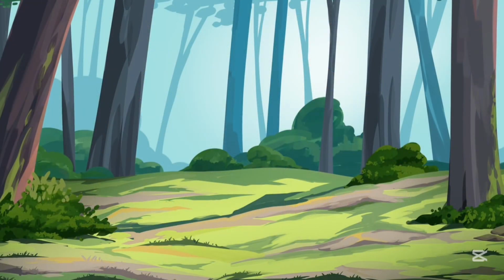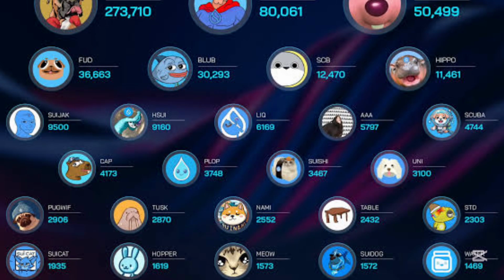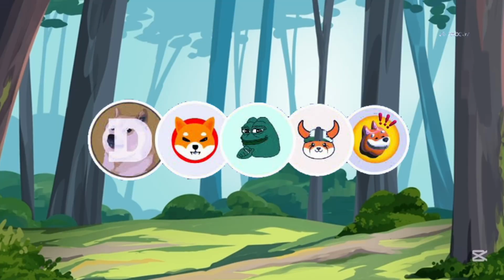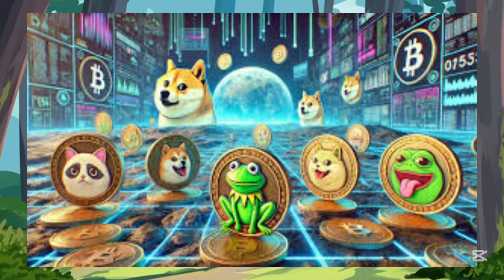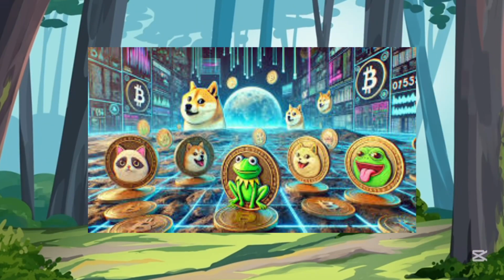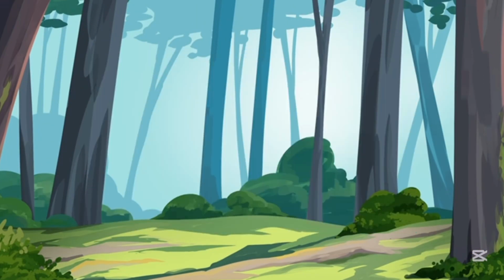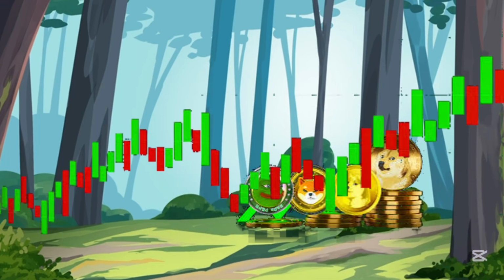Here, if we first talk about what a meme coin is: meme coins are a type of cryptocurrency that gain popularity due to memes. People always used to say, why are you buying this coin, even if the name says meme? Don't go by the name. There are many meme coins that were created for fun and as a joke, but later on they have created a lot of profits.